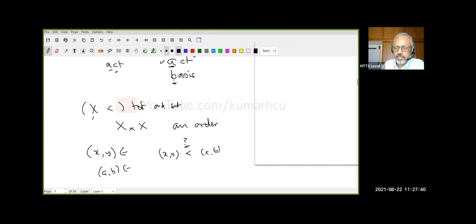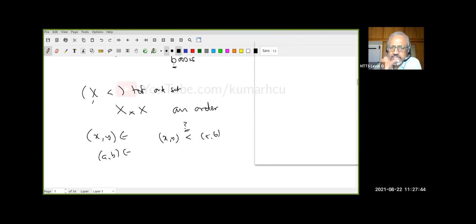How do you think I will define it? I will define it as dictionary order. I will think of this as the word XY and the word AB. Then I will say whether X comes before A, that means X is less than A, or if X is equal to A, then I will say whether Y comes before B, that is Y is less than B.